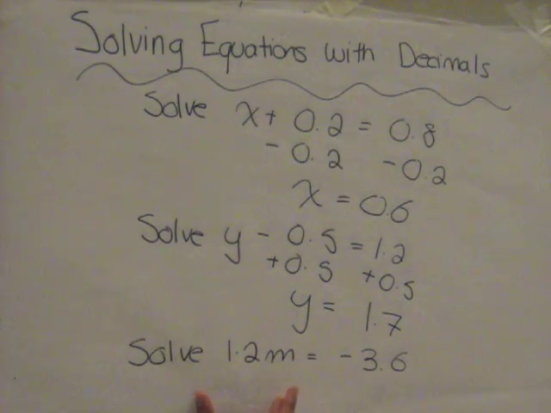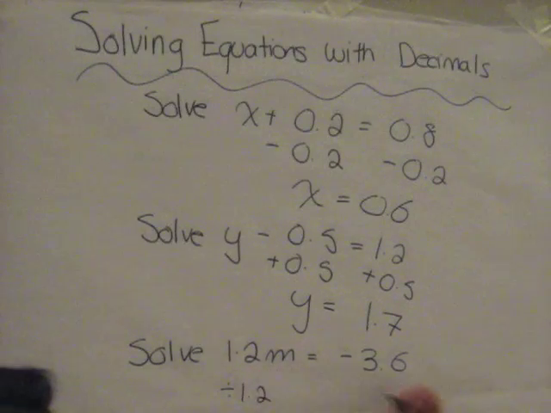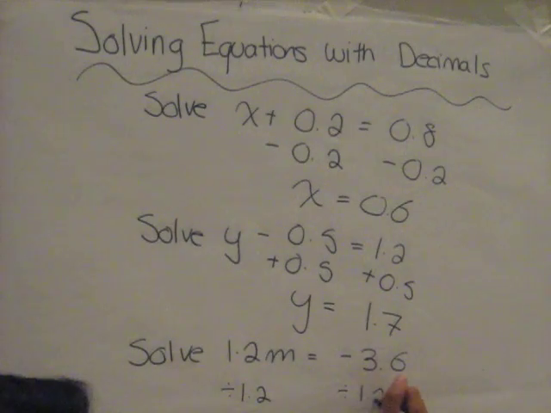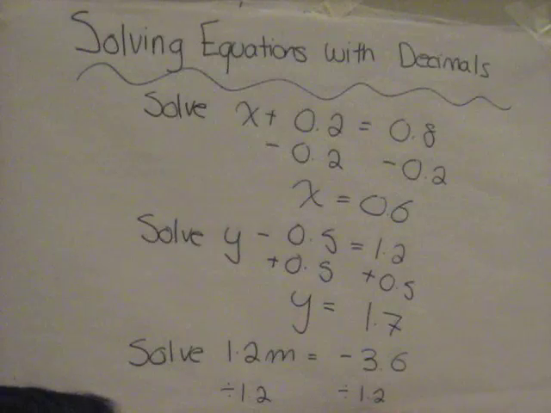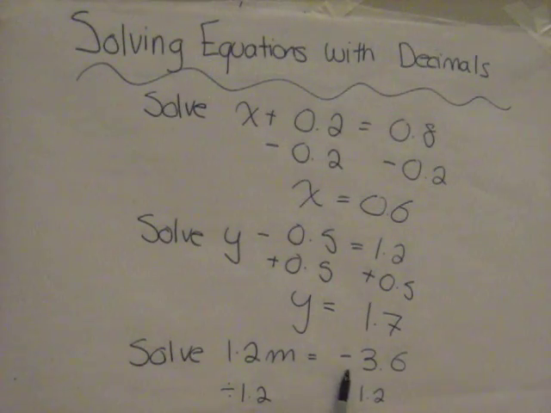And whatever we do on this side, we're going to have to do on this side. So divide by 1.2, divide by 1.2, and we are left with m equals negative 3. Now you have to remember your negative signs, because negative 3.6 divided by positive 1.2 is negative 3.